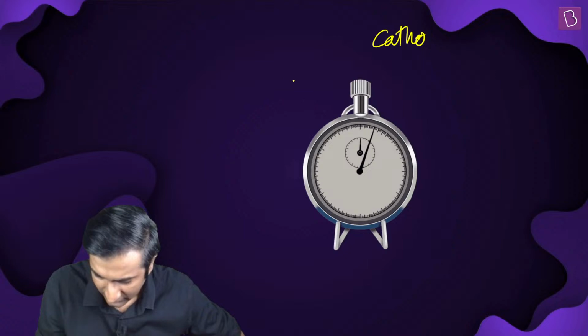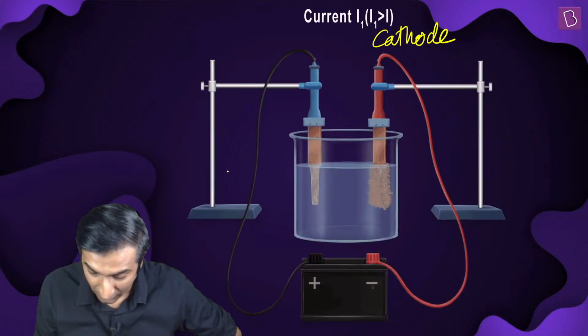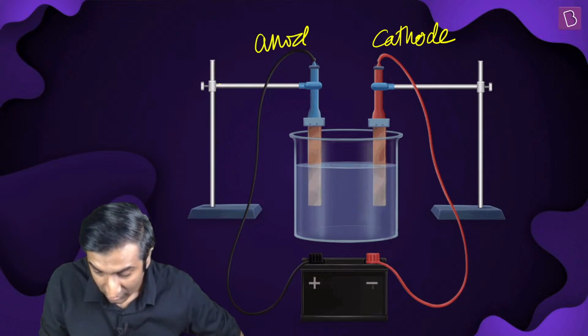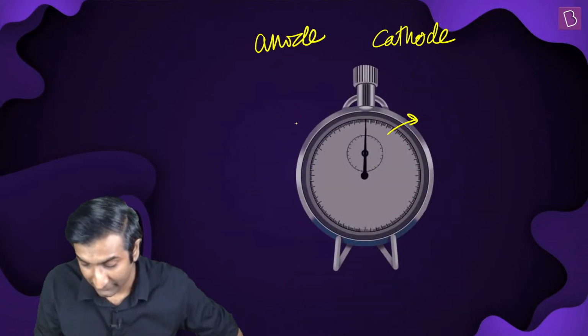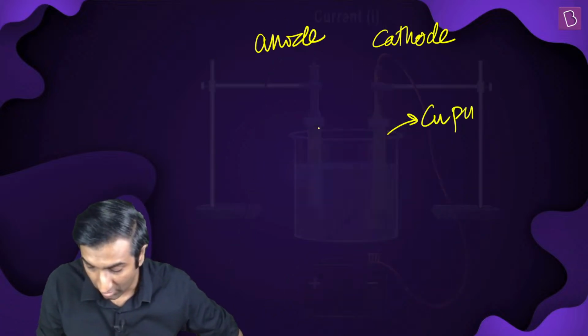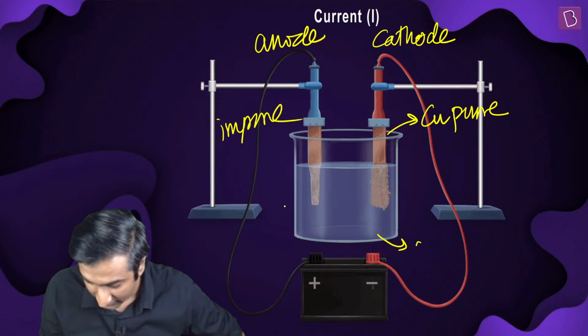I don't know if you can see it clearly, right? Look, let it run once more. The cathode is getting bigger. The deposition, this is becoming thinner and thinner. So this is basically how electro refining also happens. This copper is pure, this is impure, and the anode mud falls at the bottom.